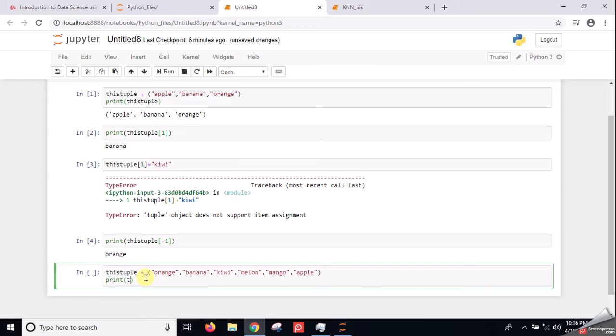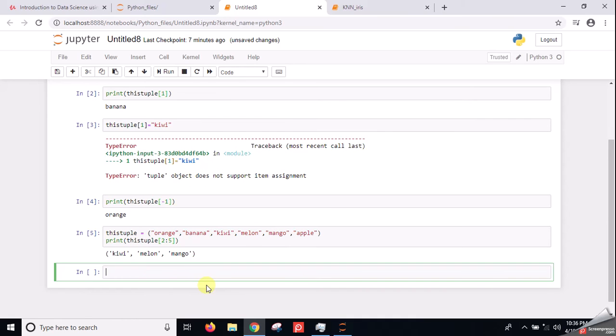Now I have to access some elements using a range. Then I can pass the range same as in the list. This range starts from index 2. This is the starting index and 5 is the stopping index. The items start from index 2, but it will not print the item at index 5 because 5 is exclusive. The same property follows in the list, which I told you earlier. So this is not going to be a problem here. We already know about it. So this way we can access a range of elements in tuples also.